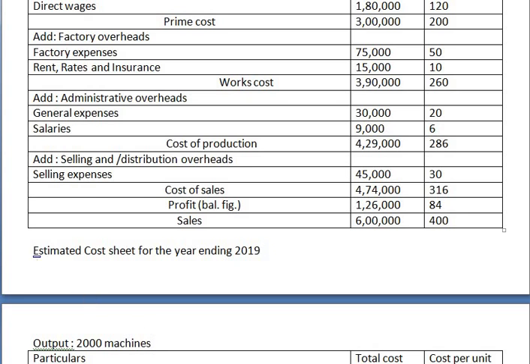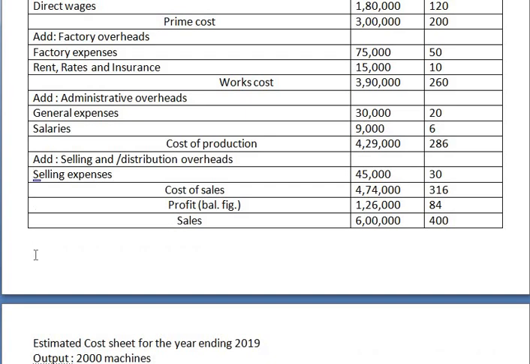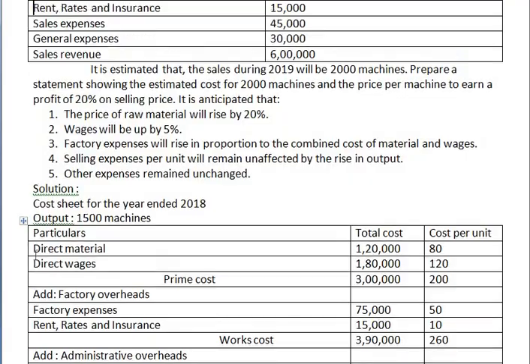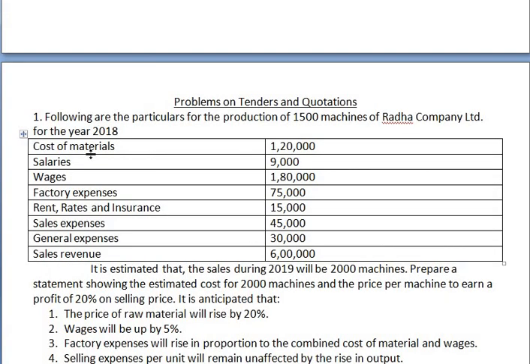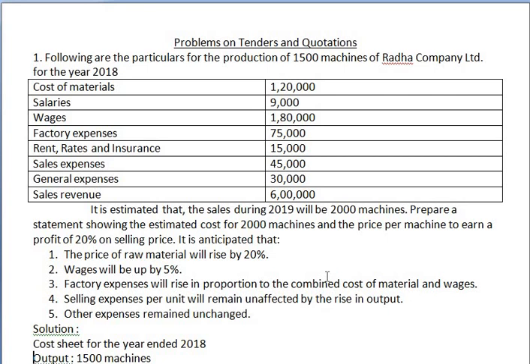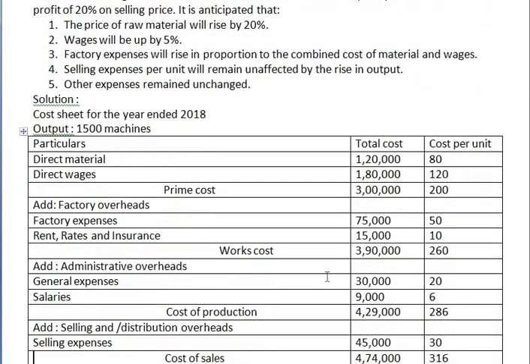Now, the estimated cost sheet we need to prepare for the year 2019. Okay, now just go through the problem. In the year 2018 they had production of 1,500 machines, but in the year 2019 their production is 2,000 machines. So accordingly the information is given here, like whether the raw material is going to increase or decrease, or the expenses are going to remain the same. So considering these adjustments, we need to prepare an estimated cost sheet. Okay, so we'll prepare it now.